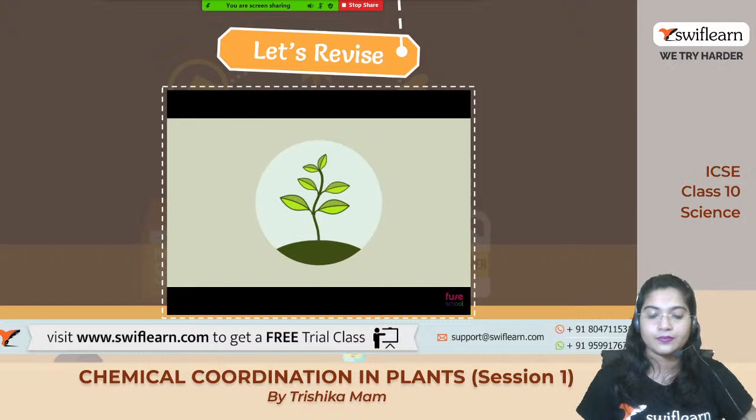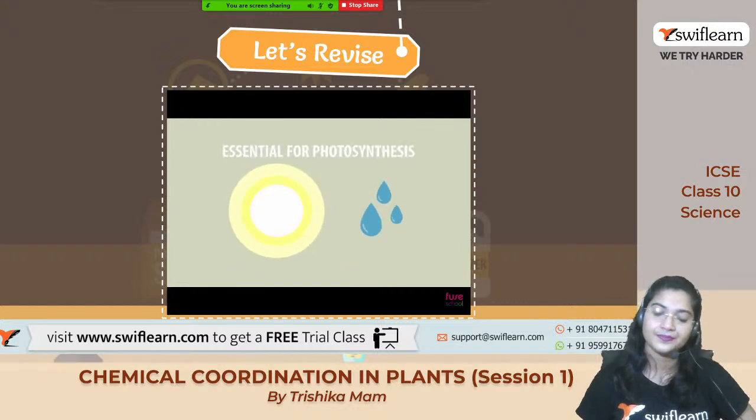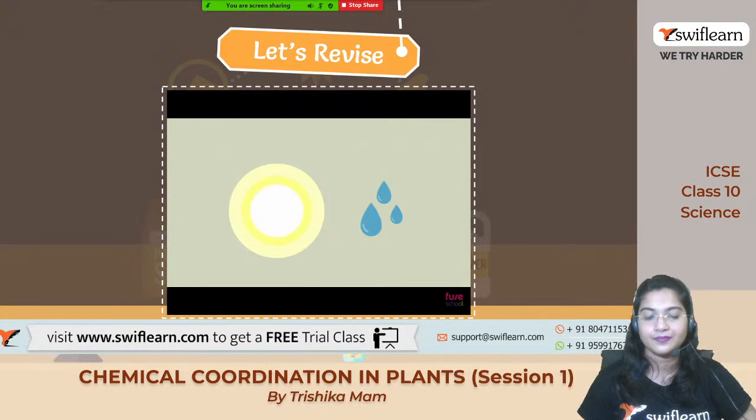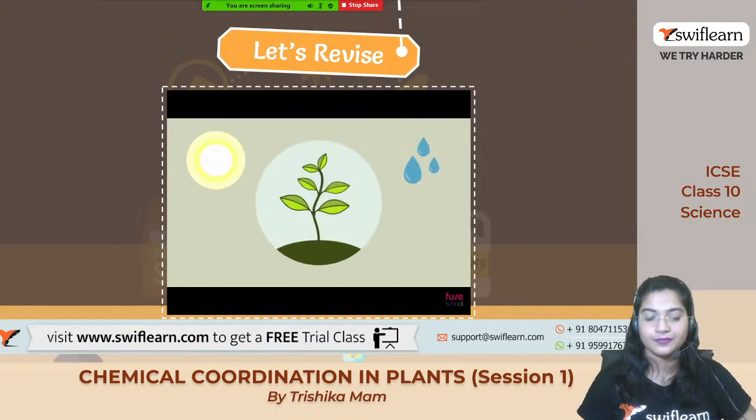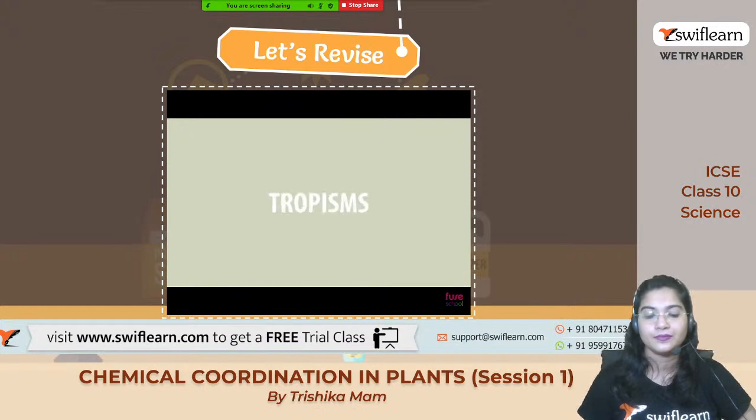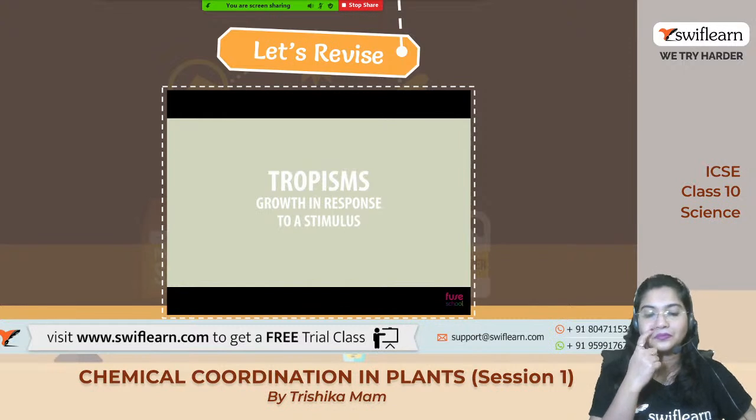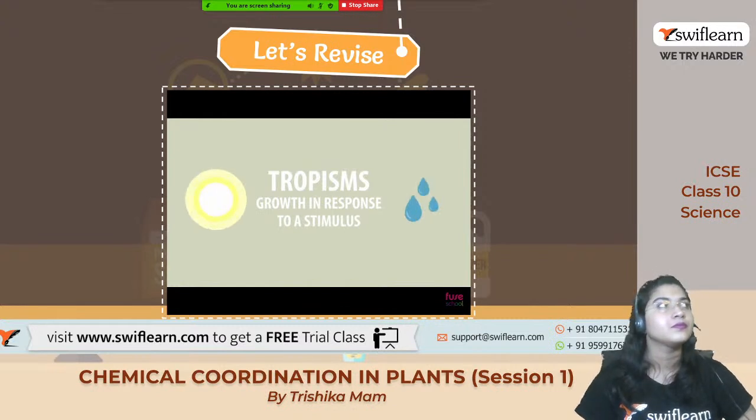Ever wondered how plants make sure they grow towards the light? No, you probably haven't. But since both light and water are essential for photosynthesis, there is little doubt that the plant has mechanisms in place to ensure its growth maximizes its uptake of these two key stimuli. Plants have developed responses called tropisms. Tropism is a growth in response to a stimulus, so light and water in the case of the plant.